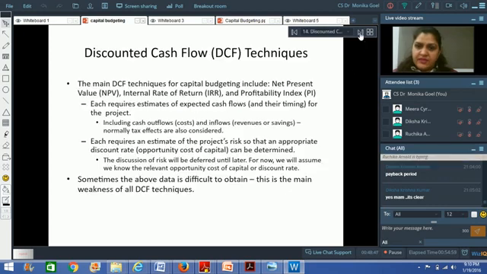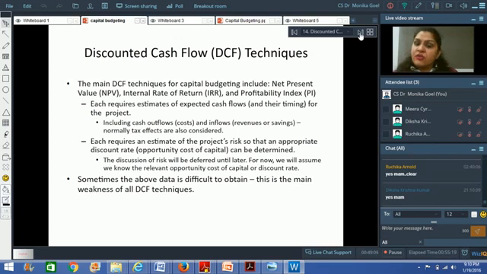So the undiscounted payback period method, is it clear to everybody? Any doubts? Any questions? I'm not getting any responses.